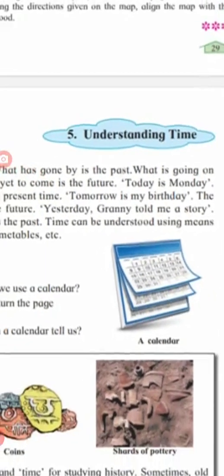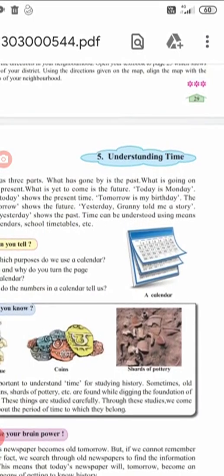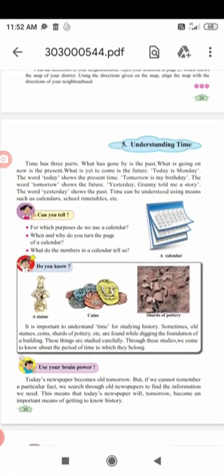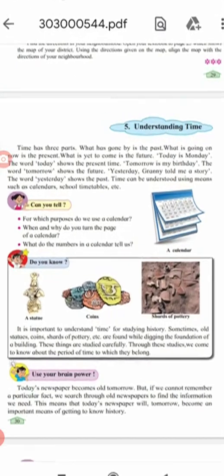And which year will come? 2021. Okay, that is past, present, future. So which year is the present? 2020. Which year has gone? 2019. And which year will come? 2021. Understood children? Past, present, future. So time is divided into three parts: past, present and future. Clear children? Now we'll move to the next part.